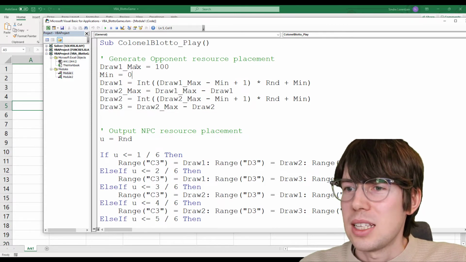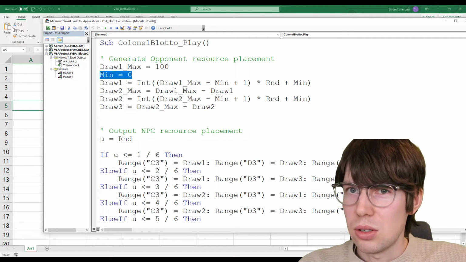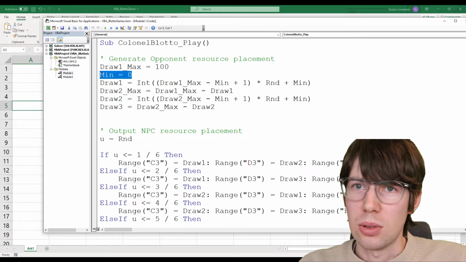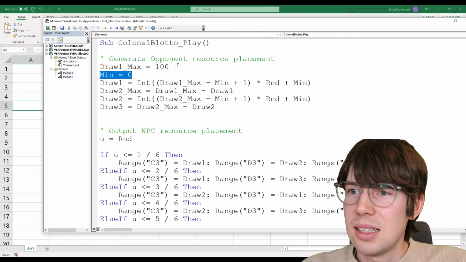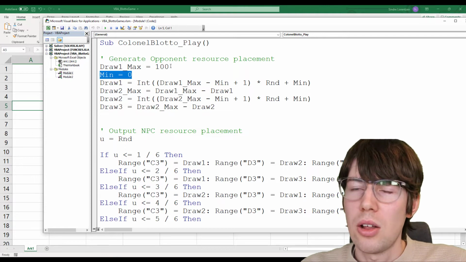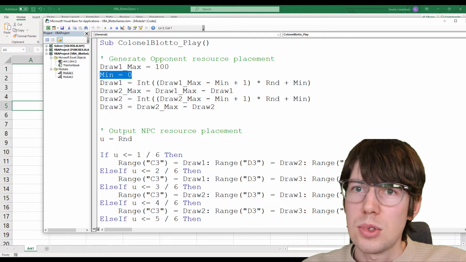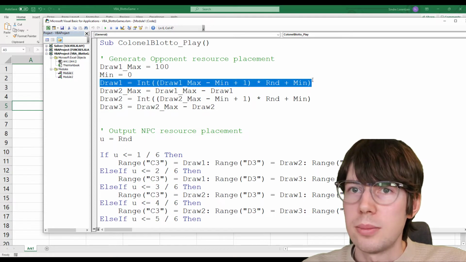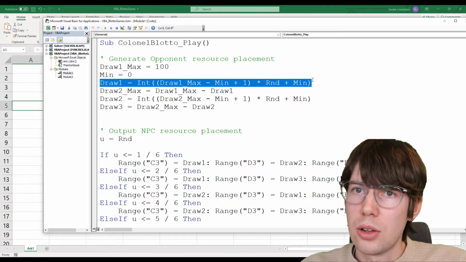So first, I specify a minimum and a max. The minimum is going to be 0 because we can always choose to have 0 allocated on the battlefield, but not less. The lowest allocation is 0. Then the highest allocation is 100. You cannot have more than 100 on one particular door. So I generate a pseudo-random number, discrete and uniform, that is going to be from 0 to 100. So that is what's going on over here. I generate a number from 0 to 100.